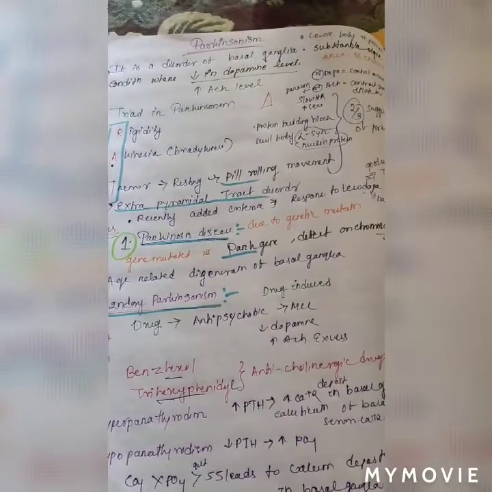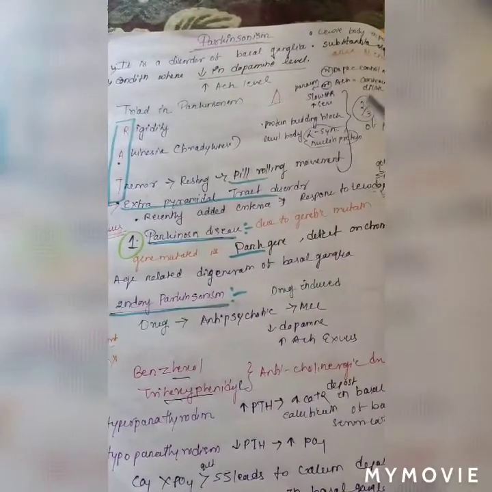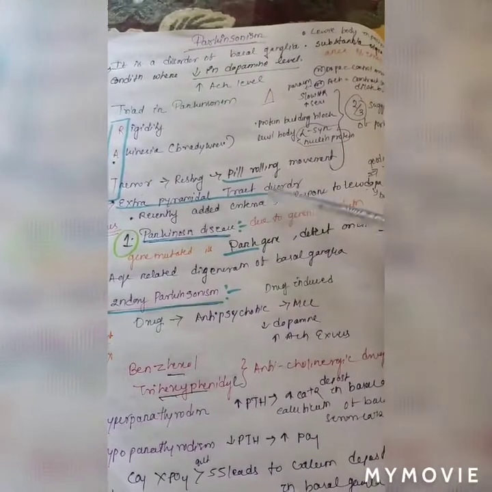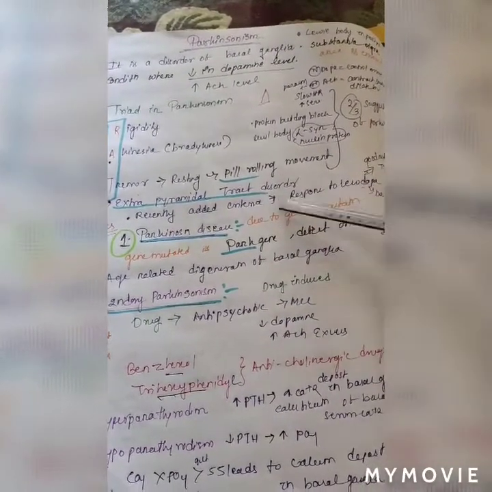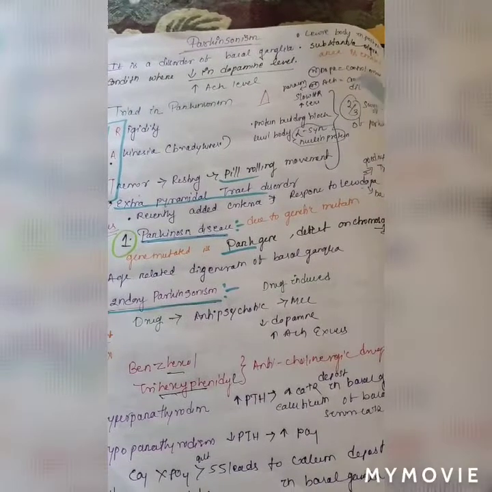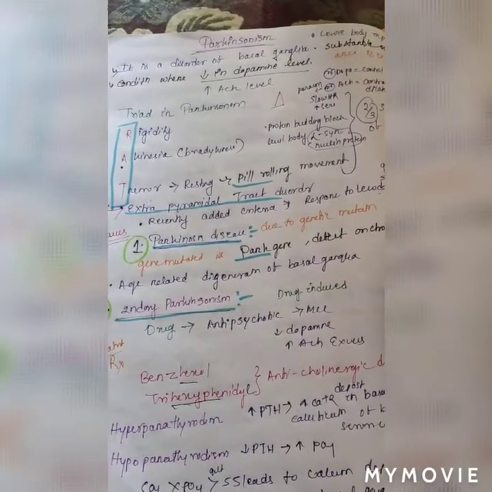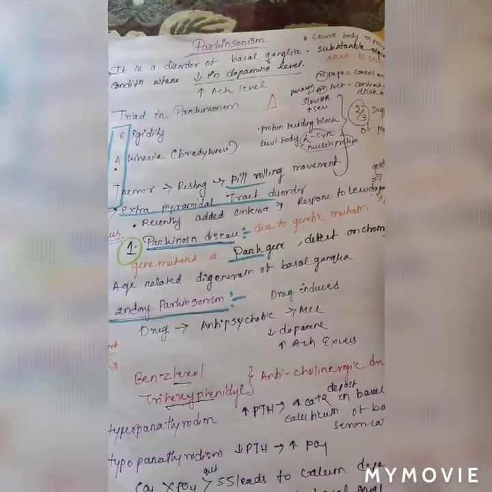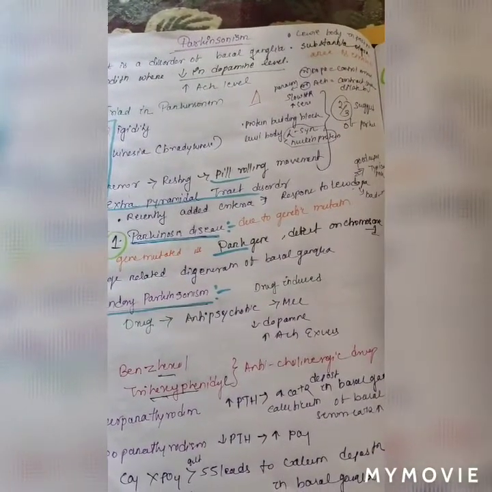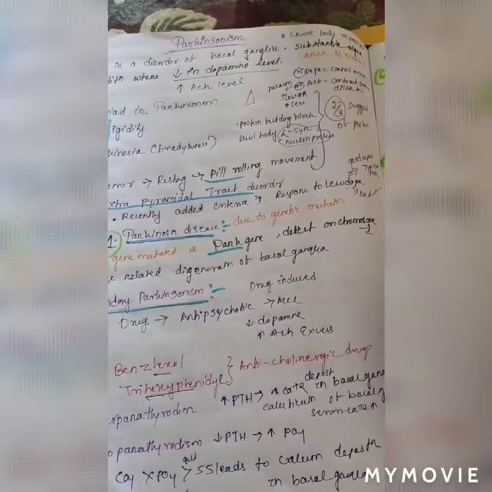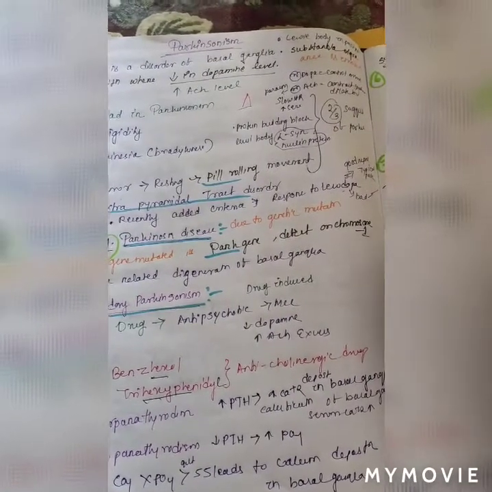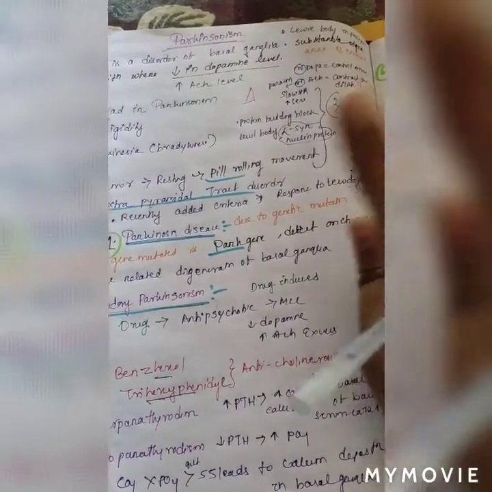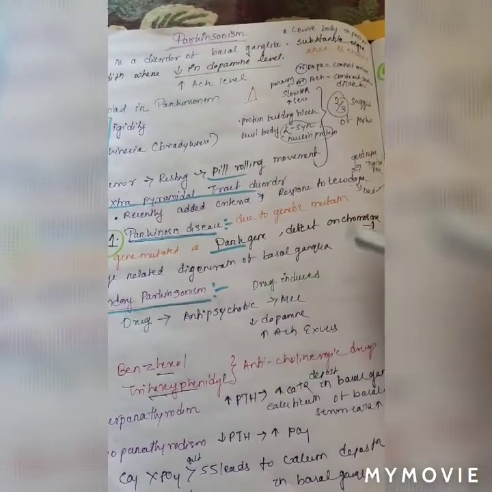It is an extrapyramidal tract disorder, and recently one added criterion is response to levodopa. As we know, the Parkinsonism treatment is levodopa. If there is a good response to levodopa, then it is typical Parkinsonism. If there is a bad response, then it is atypical Parkinsonism. Parkinsonism is of two types, typical and atypical.